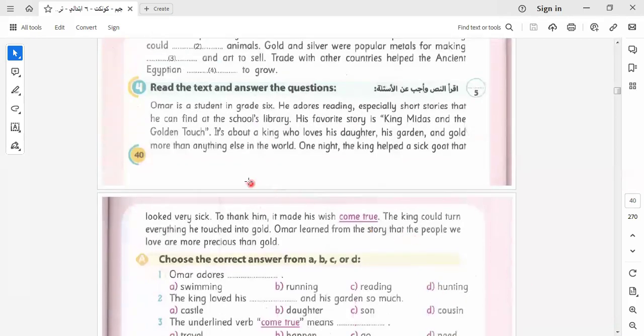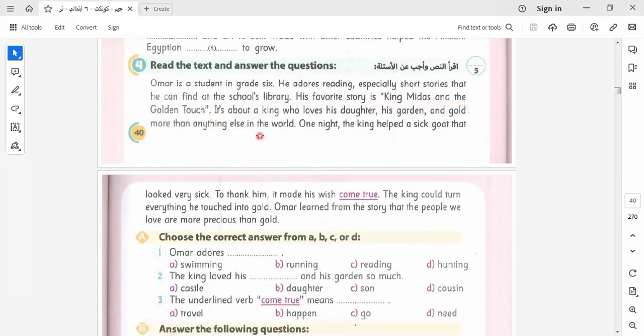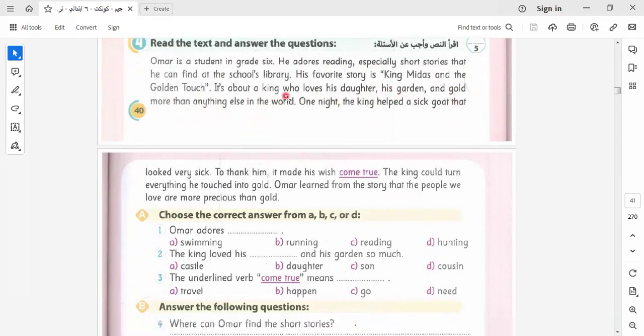Here we have a comprehension. Let's read it together. Omar is a student in grade 6. He adores reading, especially short stories that he can find at the school's library. His favorite story is King Midas and the Golden Touch. As we read it during the lesson, it's about a king who loves his daughter and his garden and gold more than anything else in the world.